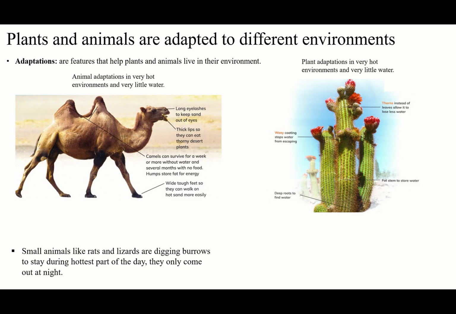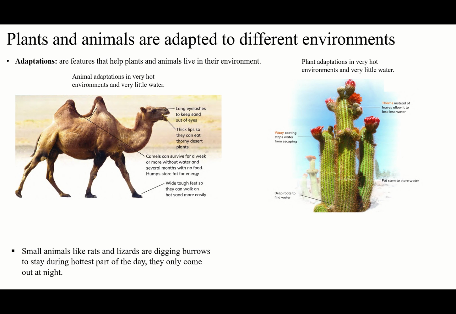Today's lesson will be about how plants and animals are adapted to different environments. Let's see how plants and animals live in their environment. You know that the environments are different. Some are hot, some are dry, some are hot and dry, some are wet, some are cold. So we have different environments. Let's continue with them one by one, and see how animals and plants are living in their environment.